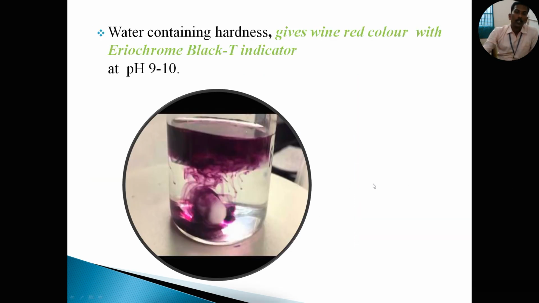The next one, water containing hardness can be detected in the laboratory by using Eriochrome Black T as an indicator. It produces a wine red color with hard water at pH 9 to 10. A pH of 9 to 10 means the water is basic in nature. See the picture. The wine red color clearly identifies that hardness-causing ions are present in the water.